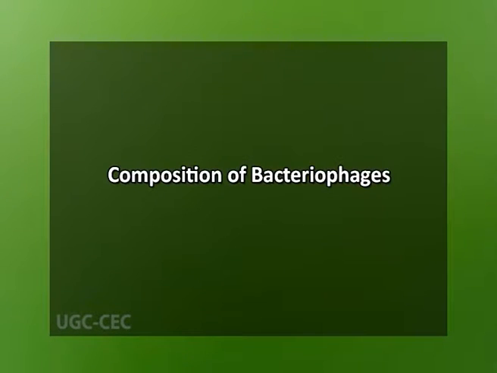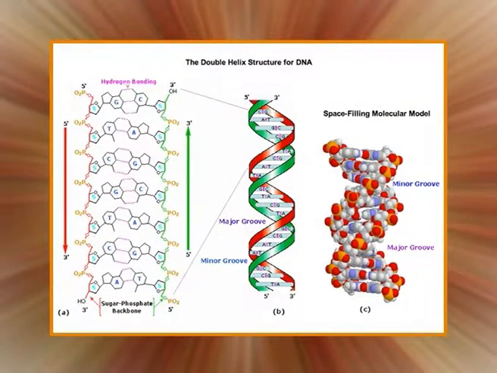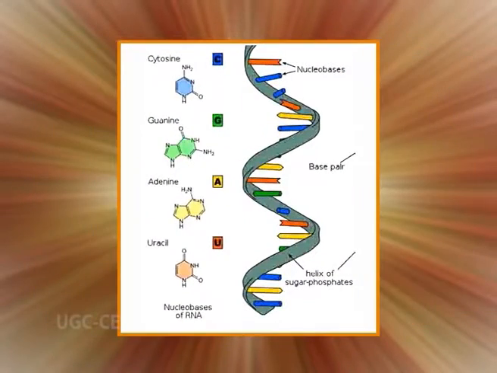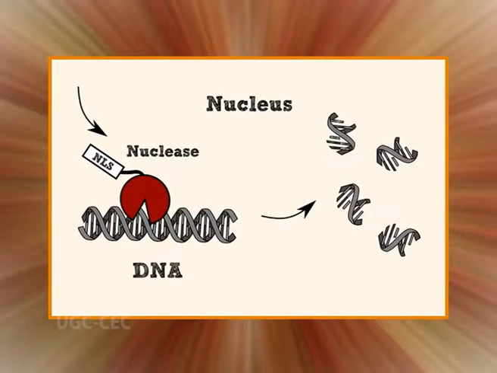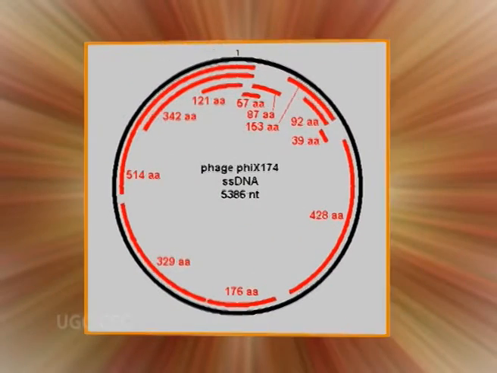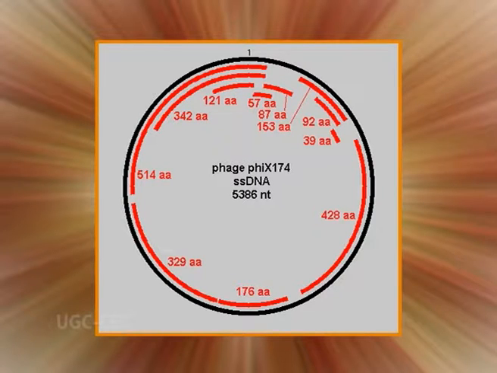Now coming to the composition of bacteriophages. Depending upon the phage, the nucleic acid can be either DNA or RNA but not both. The nucleic acid of phages often contain unusual or modified bases which protect phage nucleic acid from nucleases that break down host nucleic acid during phage infection. Simple phages may have only 3 to 5 genes, while complex phages may have over 100 genes. Certain phages are known to have single-stranded DNA as their nucleic acid.